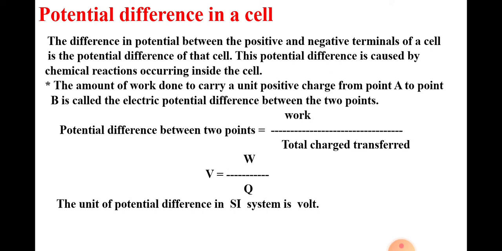Potential difference between 2 points is equal to work upon total charge transferred. So potential difference V is equal to work, that is W, upon charge, that is Q. The unit of potential difference in SI system is volt.